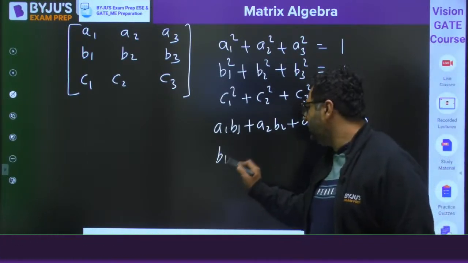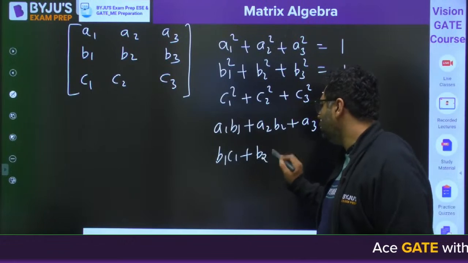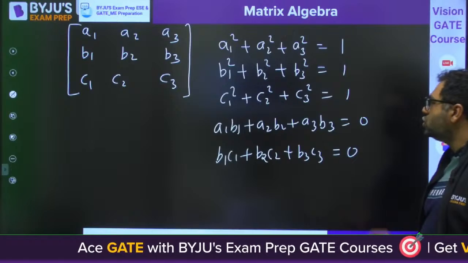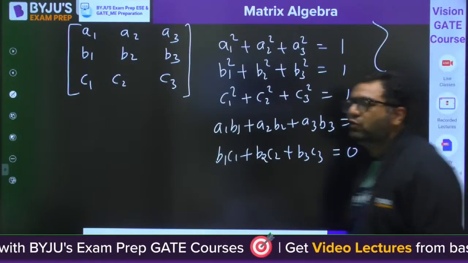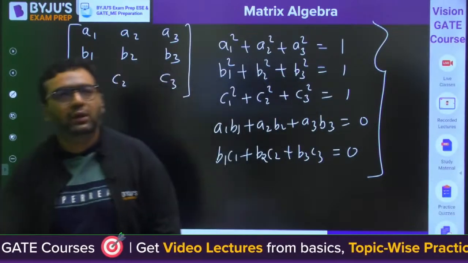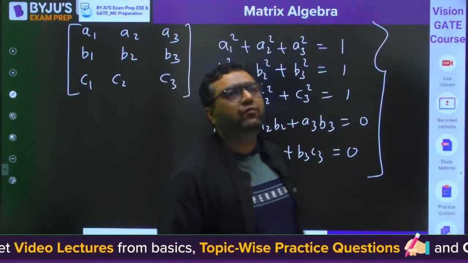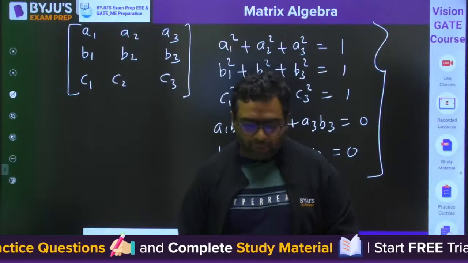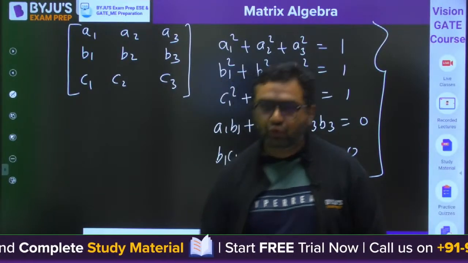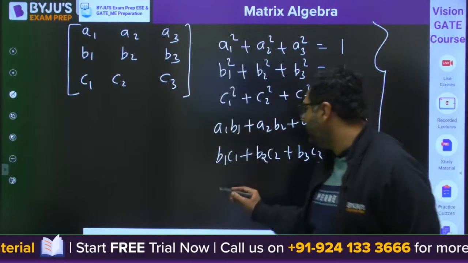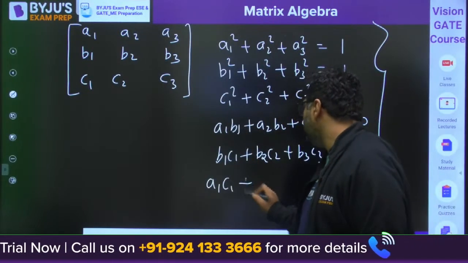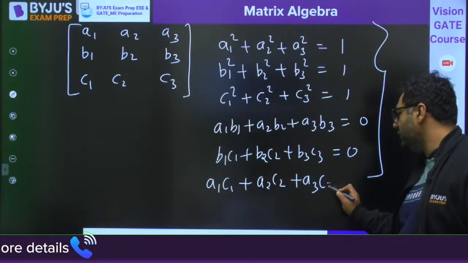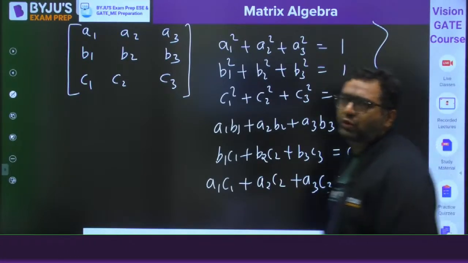Similarly, B1 C1 plus B2 C2 plus B3 C3 will be equals to 0. So we would be using these equations to find out the unknown value whenever the question states that it is an orthogonal matrix. Okay, so these are the properties, these are the equations we are going to use, and obviously you can write with the third one also, A1 C1 plus A2 C2 plus A3 C3 is equals to 0. So this is about the orthogonal matrix.